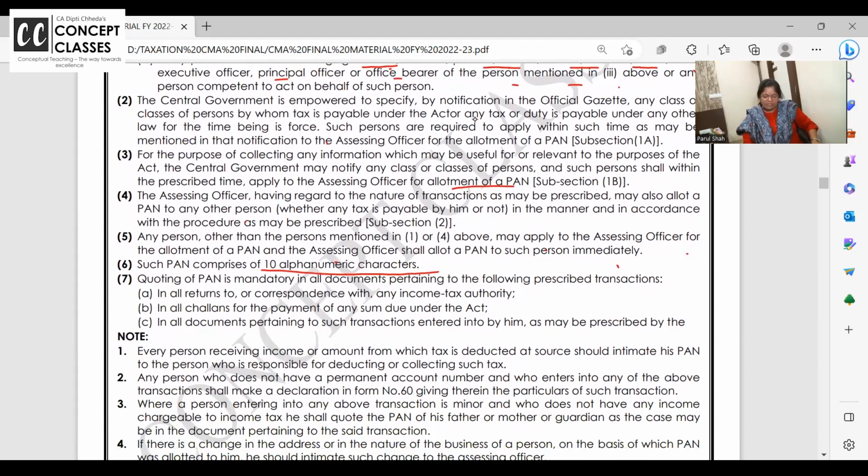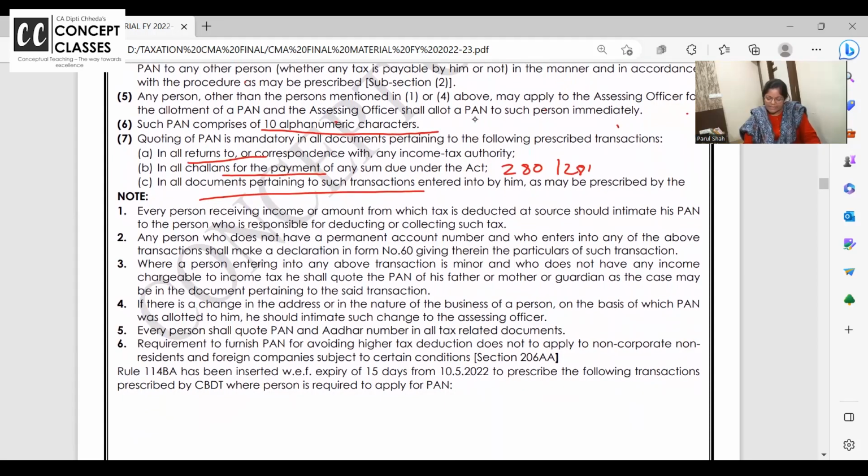PAN should be a 10-digit alphanumeric, and it is mandatory to quote the PAN on all returns, challans, documents. Challan means when you pay tax, challan 280, 281 and all. Then you quote it, file the return, TDS, TCS. Whatever is your communication with the department, it is through your PAN. Yes. Every person receiving income or amount from which TDS is deducted and all should have PAN. I told you, otherwise TDS is deducted at a higher rate. Any person who does not have PAN should give a declaration in Form number 60.